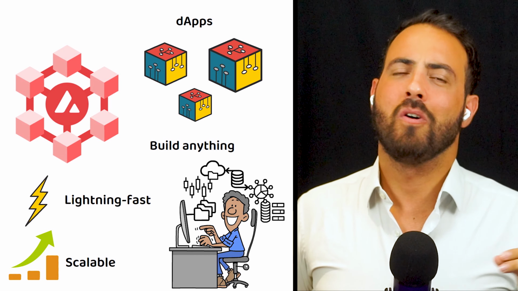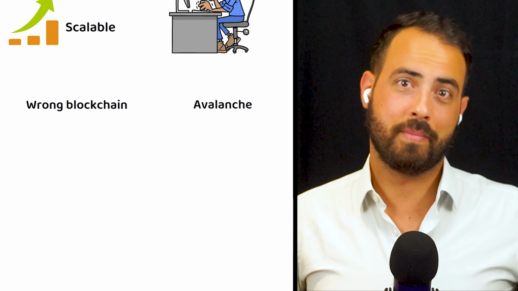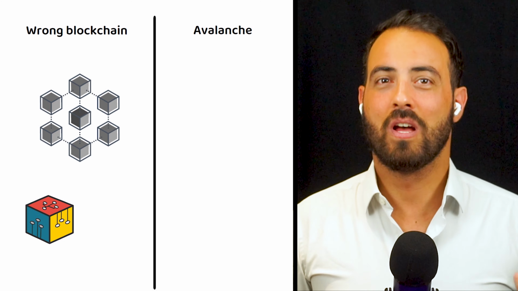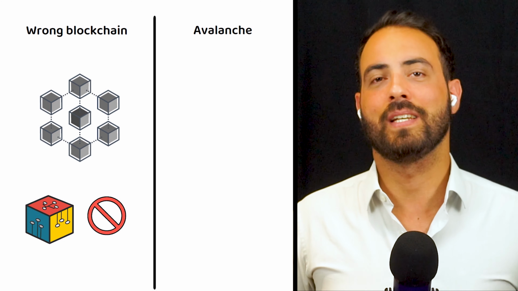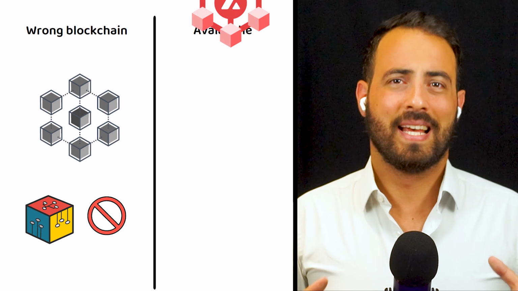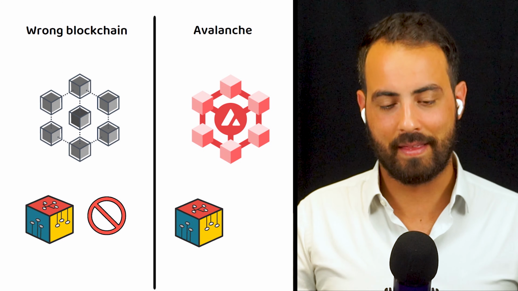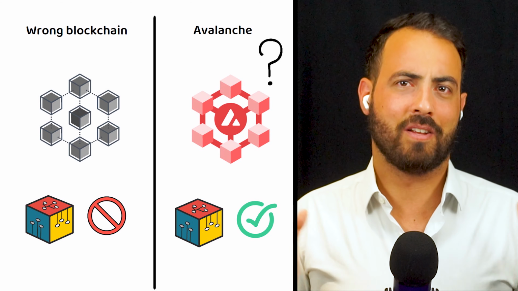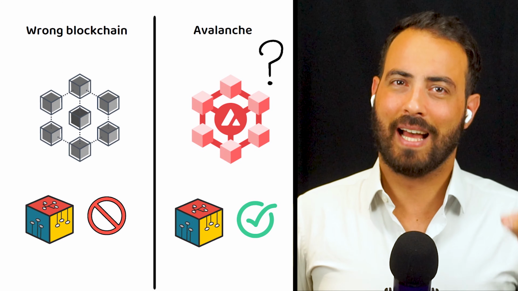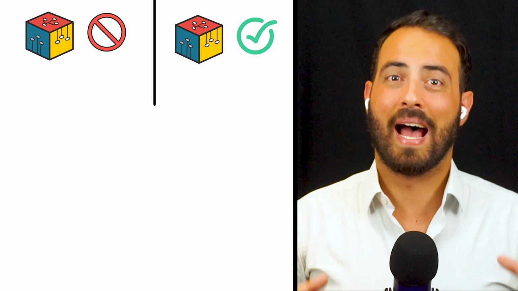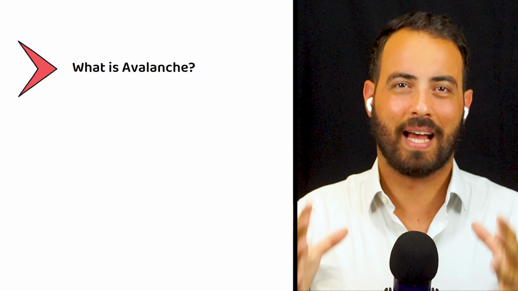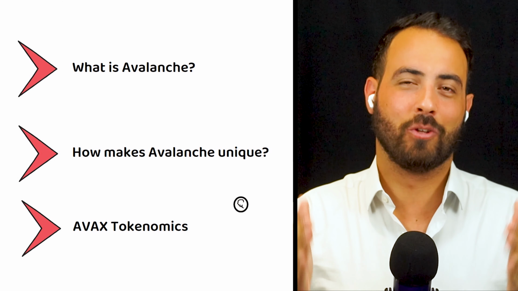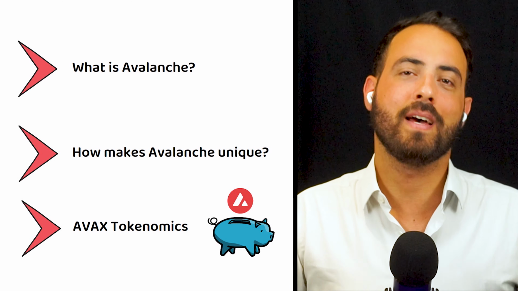Now, that's big talk from Avalanche, and as their website states, choosing the wrong blockchain can wreck your application before it ever has a chance to succeed. Though Avalanche claims it doesn't have to be this way. Which leads us to the question, how does Avalanche work? Stick around until the end to find out, as I am about to explain what Avalanche is, what makes Avalanche unique, and what the tokenomics of the AVAX token are.